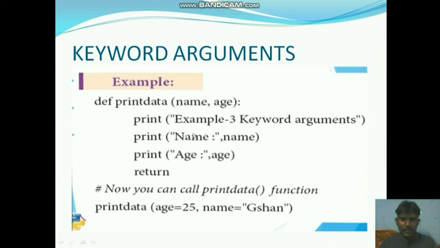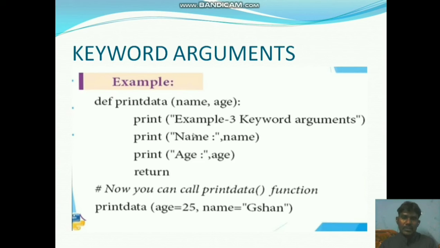We call parameters by keyword, that's why nothing is mismatched at all. So the order can change on the argument side and parameter side, and there is no problem in the program.